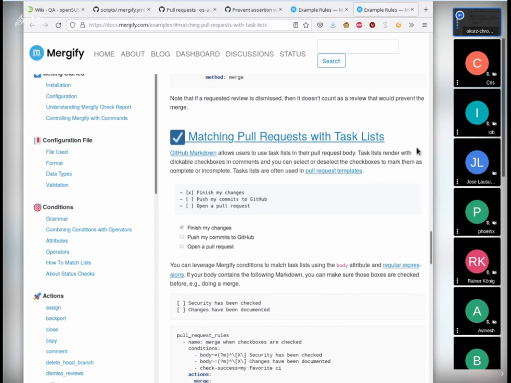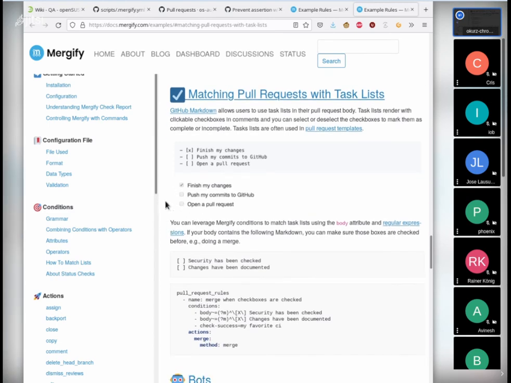One other example that's possible is matching pull requests with a task list. So, you know, with GitHub Markdown, you can write checklists. Something as simple as using square brackets with an X or with a space. And this also nicely renders as a checkbox. So within GitHub, you can actually click these buttons, and then it would mark it as checked.